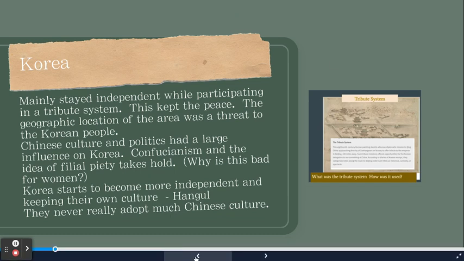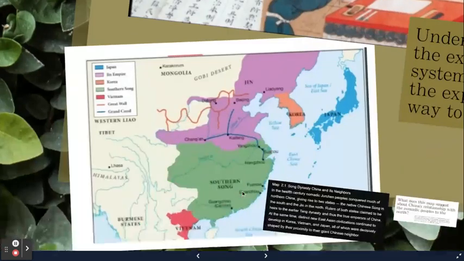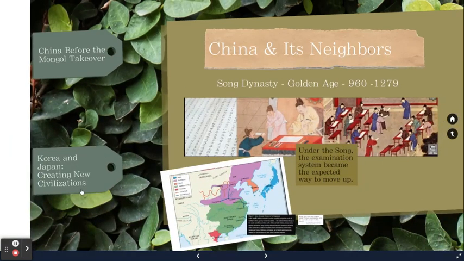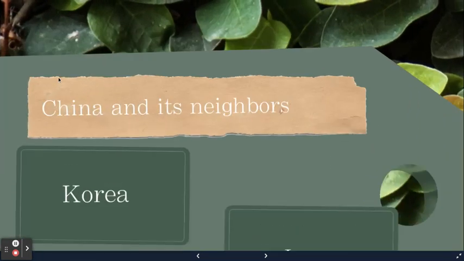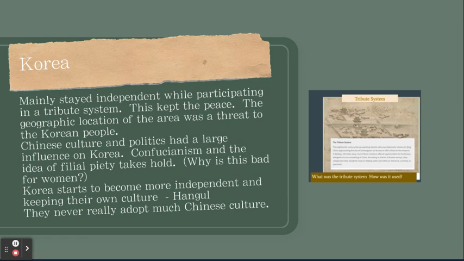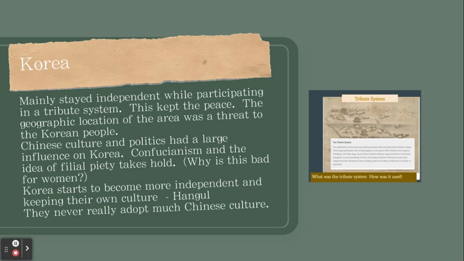Let's go back and look at why. Here's Korea. Here is China. So if China's powerful, you're Korean, maybe a little nervous. Maybe. So let's go back to Korea. They're going to be a little bit nervous because they're going to feel this threat. Chinese culture and politics had a large influence on Korea. Confucianism and that whole idea of filial piety is going to take hold.